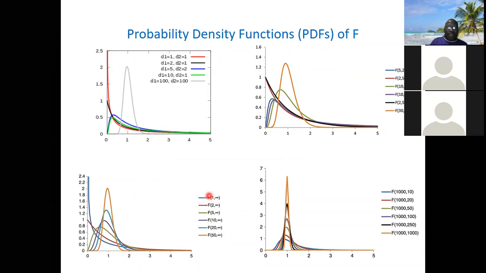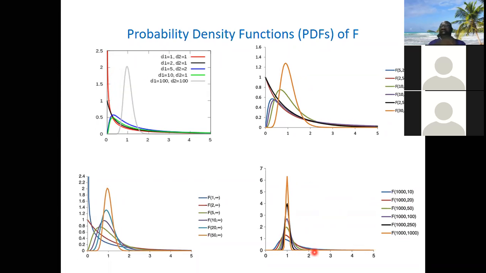But if you look at the numerators when they are small, and the other one is infinity, it will still be skewed until both the numerator and denominator degrees of freedom increase. It will not look like a normal distribution. Look at this one now. For all those graphs, the numerator and denominator are somehow large. That's why almost all of them look like a normal distribution.